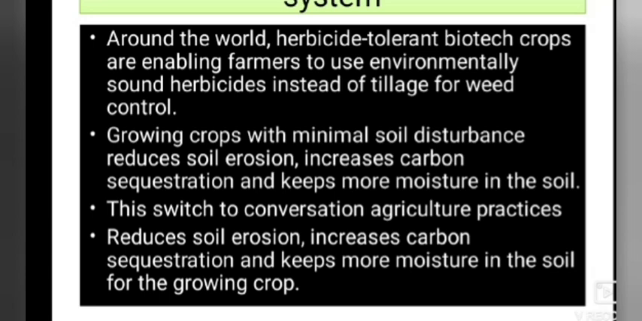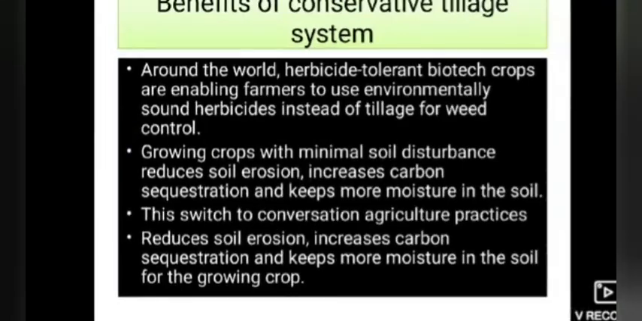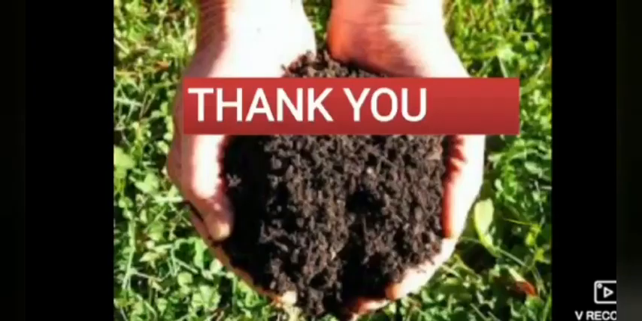This switch to conservation agriculture practices: the conservation tillage system will switch the practices from conventional to conservation and organic practices. We can say that conservation practices also reduce soil erosion, increase carbon sequestration, and keep more moisture in the soil for growing crops. So it will maintain a good amount of moisture and help the plant to grow in a certain manner. Whenever it needs the moisture, it will be provided without loss.